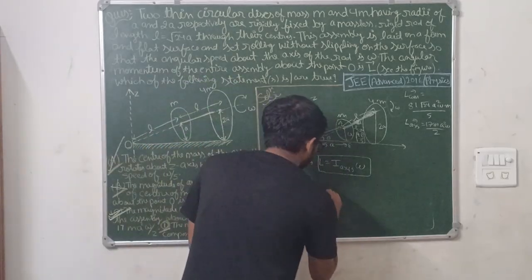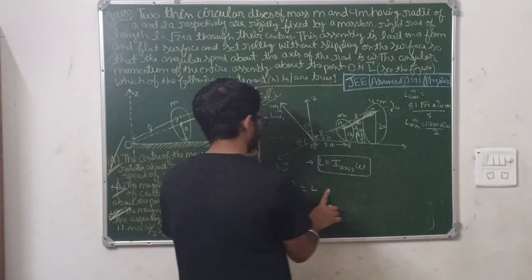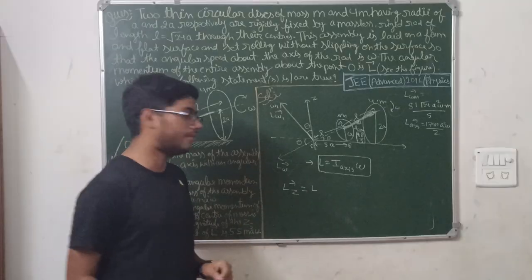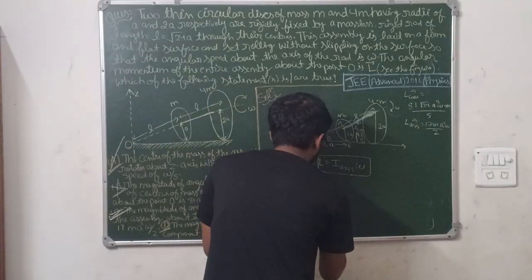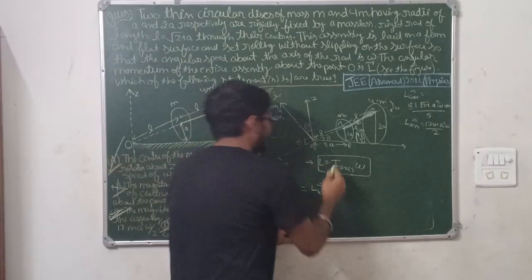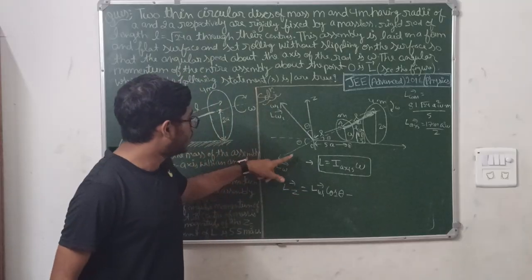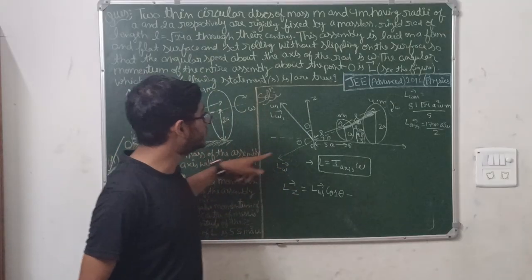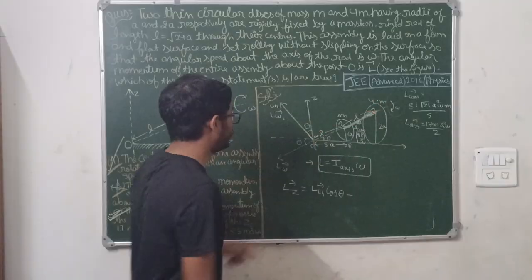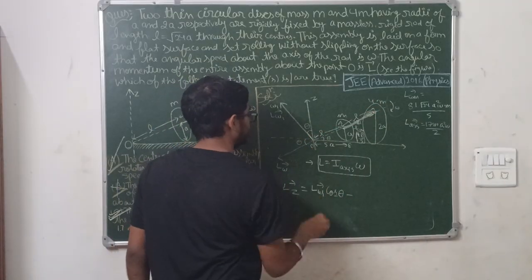To not confuse, write it as L omega 1. The cos component, because it was about Z, so cos theta, minus this L omega about the axis of rotation, this component cos theta, and the downward component sin theta.